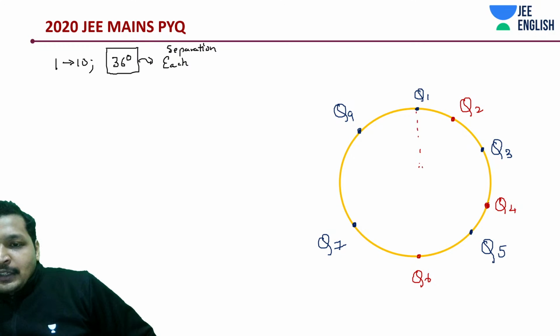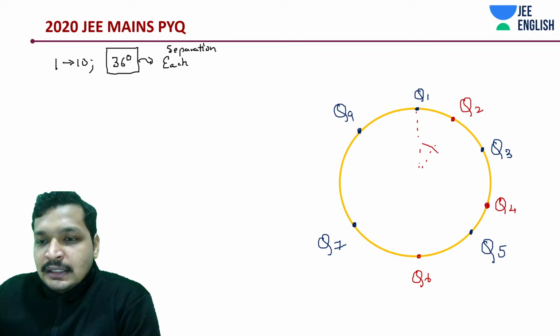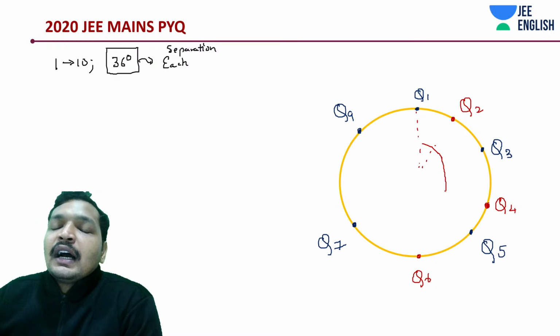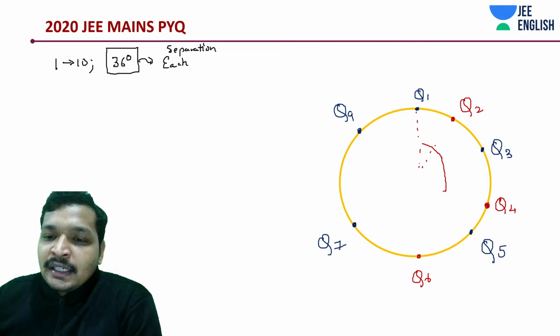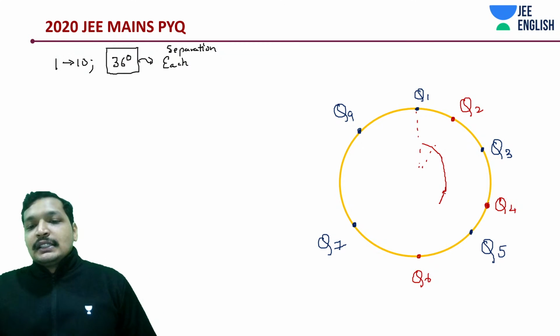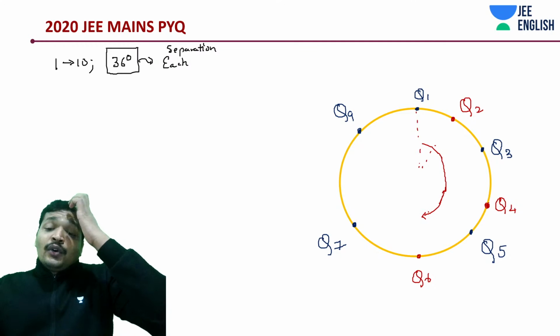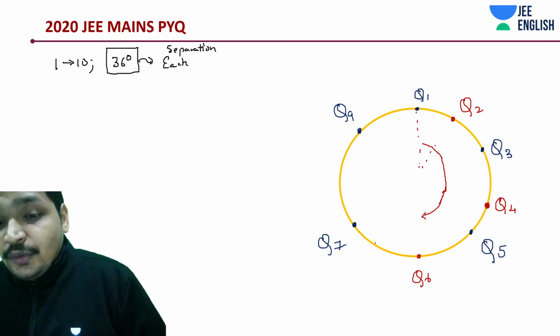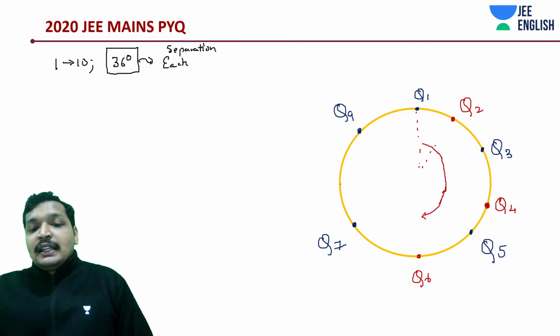There is something wrong with it. This is 36 degrees. This is 72 degrees. This should be like 108 degrees. This should be like 36 into 4, 144 degrees. Correct. Don't think the answer is correct. Verify this. The given answer might have some flaws in it.